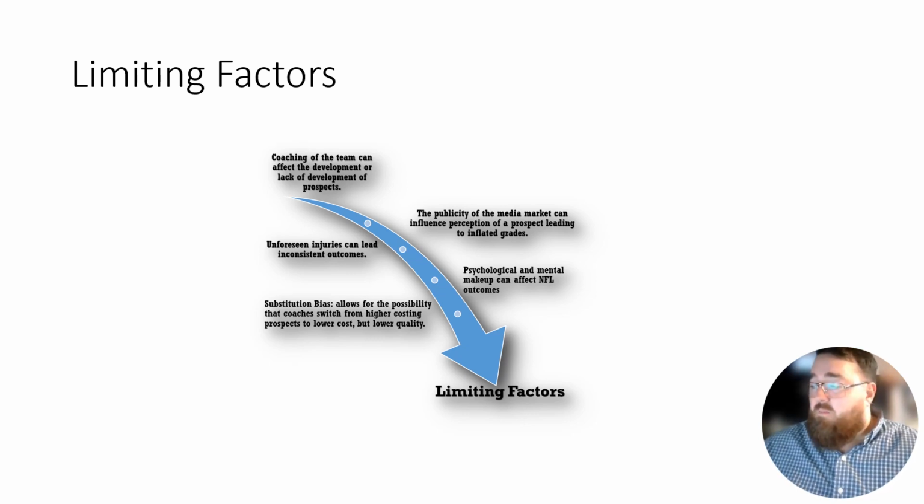Same thing goes with the publicity of the media market, which can influence the perception of a prospect, leading to inflated grades. Then there's psychological and mental makeup, which is kind of like the Johnny Manziel metric to a certain extent. If you're not mentally able to deal with the NFL for whatever reason, and again, it's not the player's fault, it can affect their ability on the football field. Unforeseen injuries can lead to inconsistent outcomes, and also substitution bias,